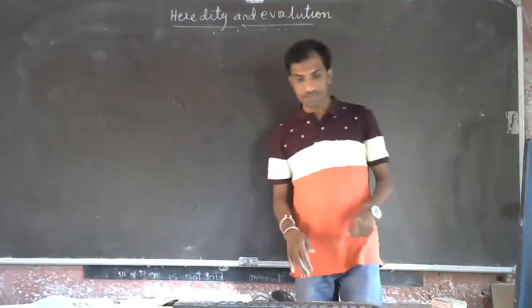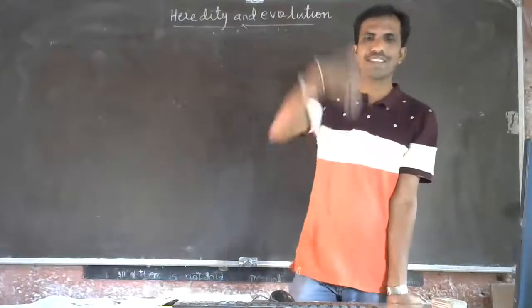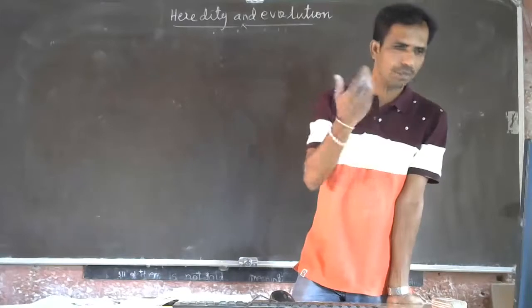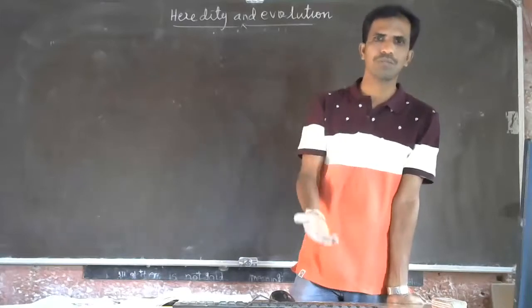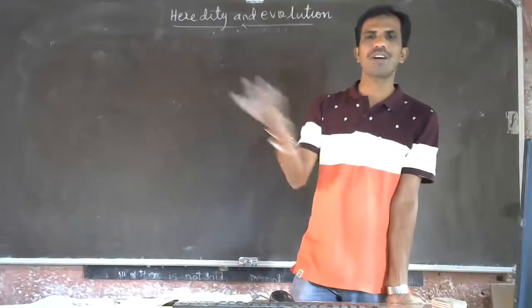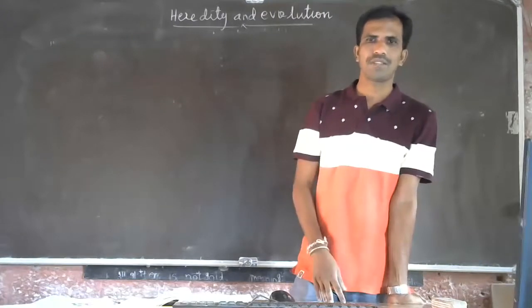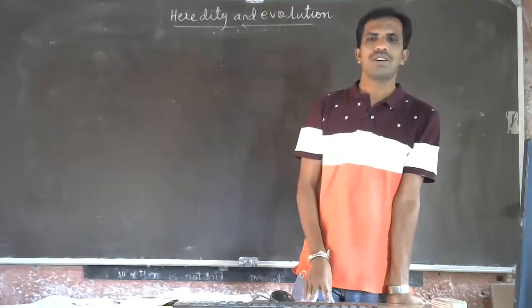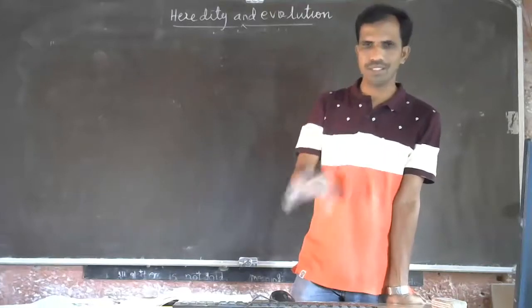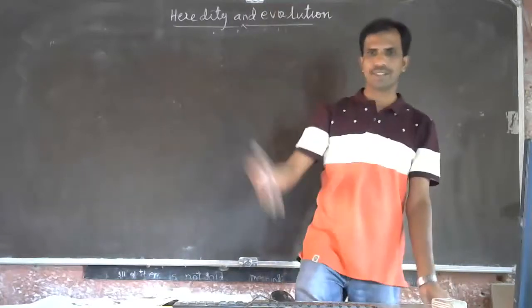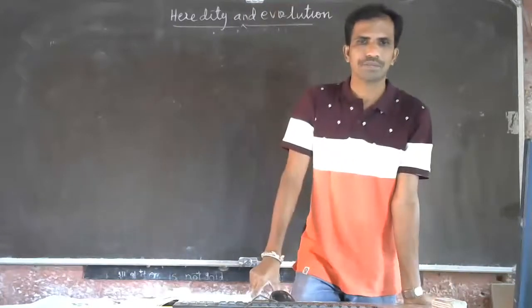Understood? So that character has been transferred to the children. It may be Punit Rajkumar, Shivaraj Kumar, or Raghavendra Rajkumar. All three are singers, all three are good dancers, and all three are good actors. See, the transfer of character.